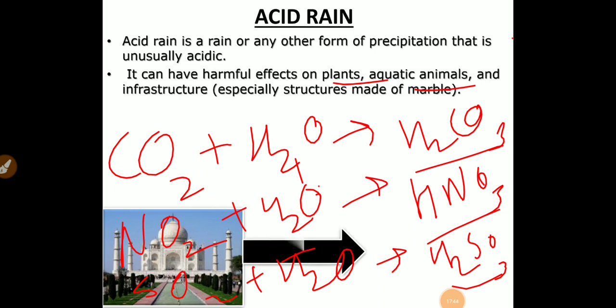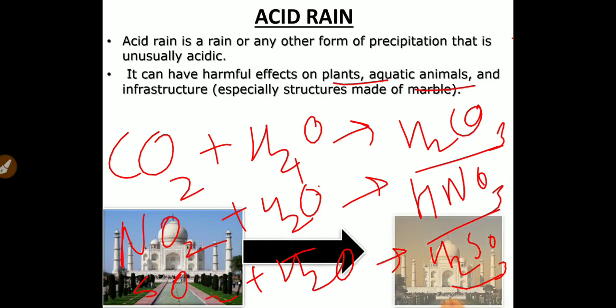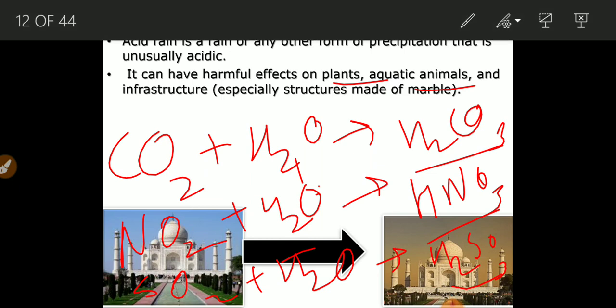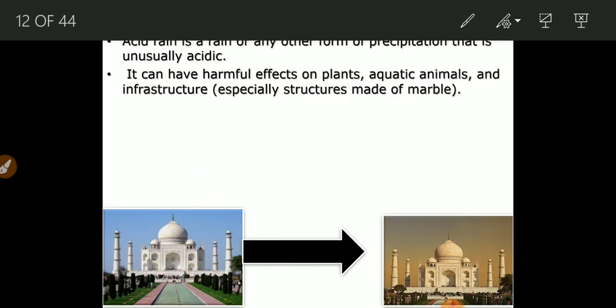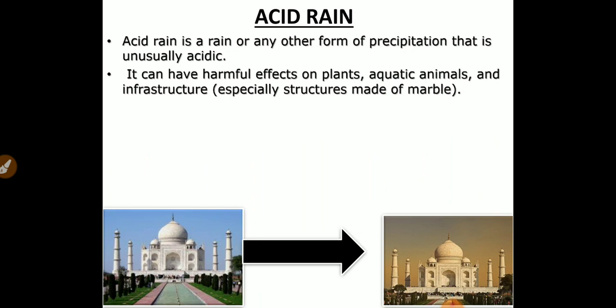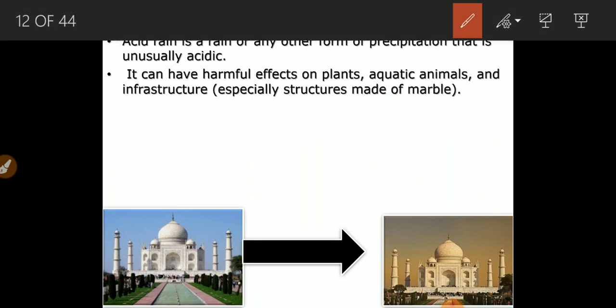Let's look at this. You can see here the Taj Mahal, and the shine of the Taj Mahal. This is the earlier Taj Mahal. A couple of decades ago, the Taj Mahal was shining like this. But now, if you see the Taj Mahal's condition, because of lots of pollution from the industrial area around the Yamuna river bank,